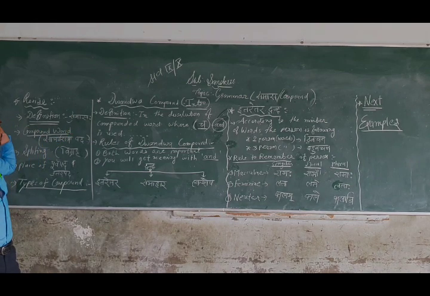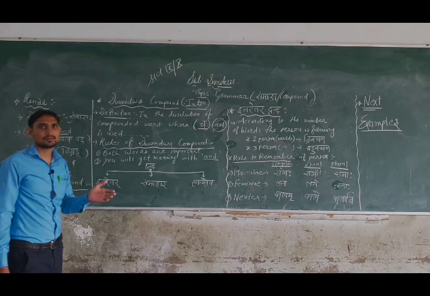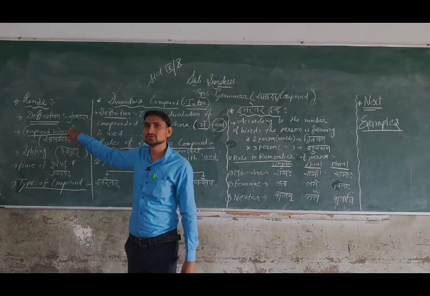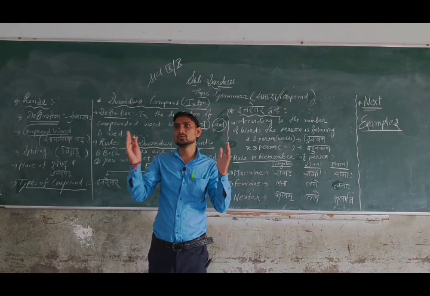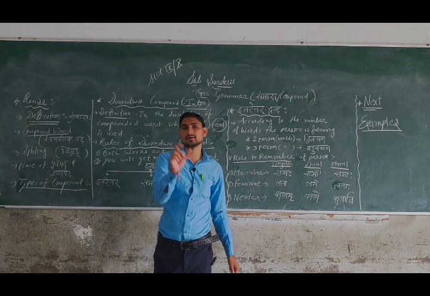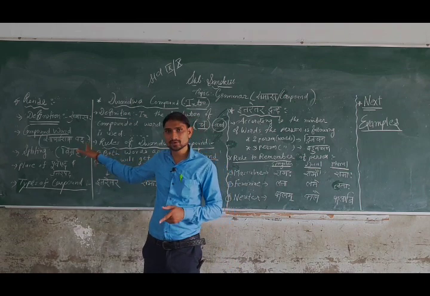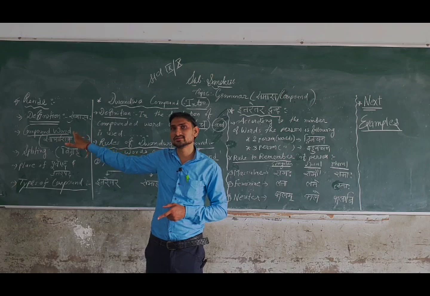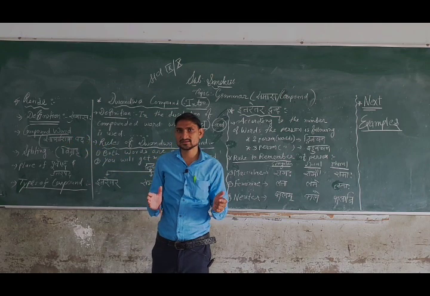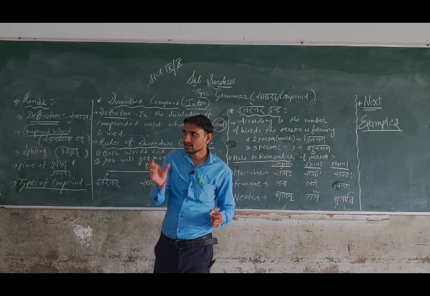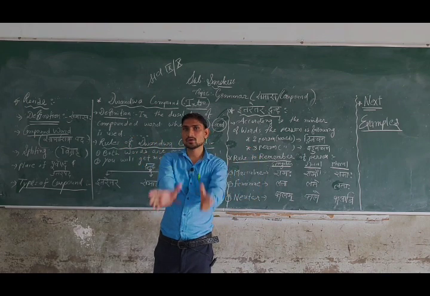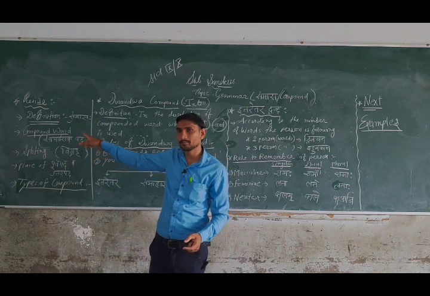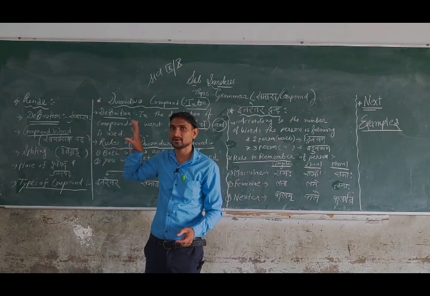Now, Samasik pad, which we learnt in the last session. Samasik pad is known in English as a compound word. One and two words join and make one word, and that is known as the Samasik pad, and in English as the compound word. In short, friends, हम कह सकते हैं कि एक जो शब्द लिखा जाता है जो दो शब्दों से जुड़ के बना हुआ हो, that is known as the compound word, and in Sanskrit Samasik pad.